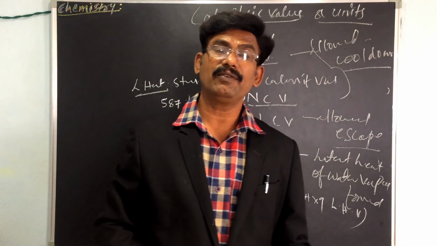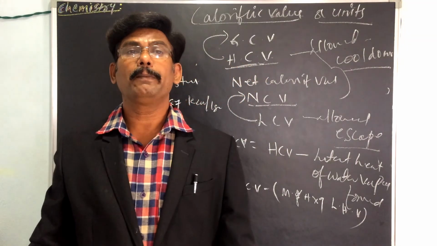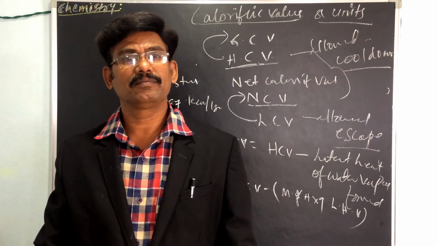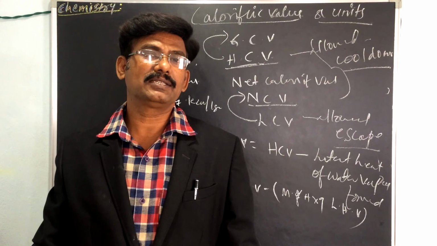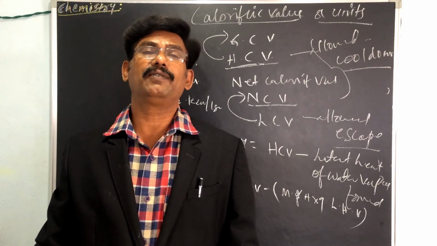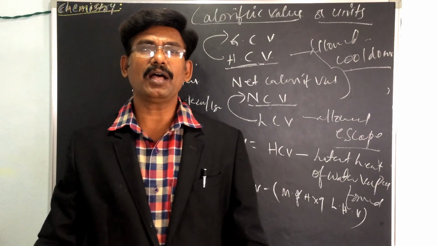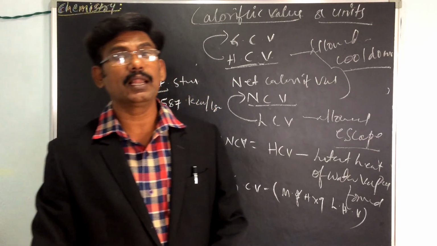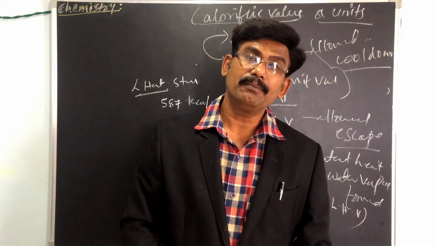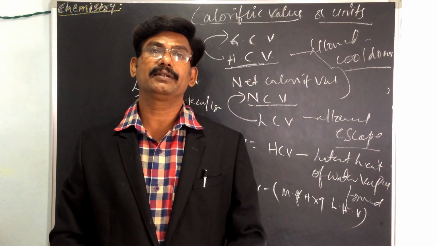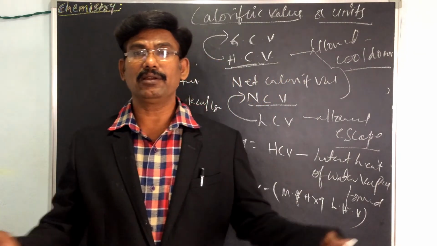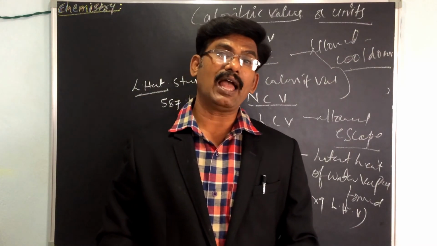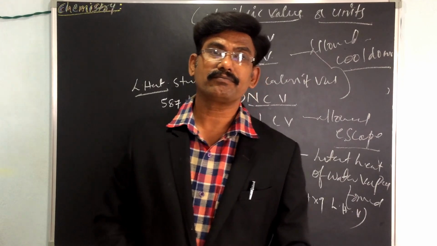The net calorific value is then 50.83 into percent of hydrogen, where percent of hydrogen is the percentage of hydrogen in the fuel. The gross and net calorific values of coal can be calculated using the bomb calorimeter. That gives the calorific value of fuel.